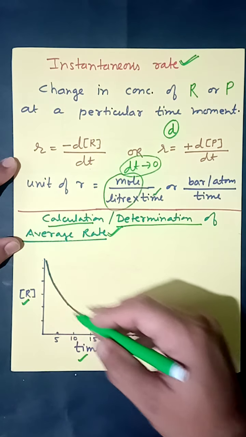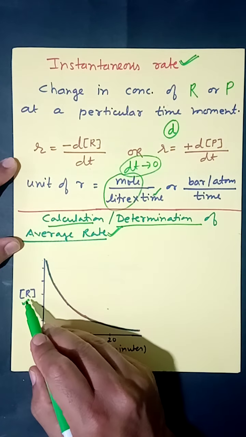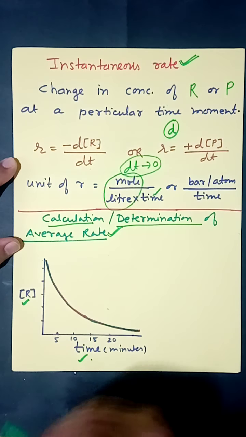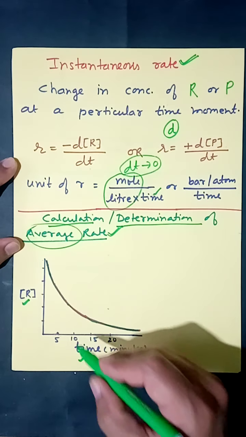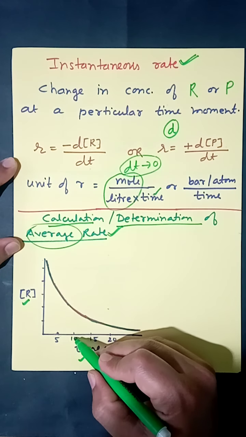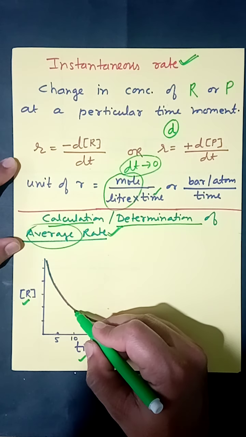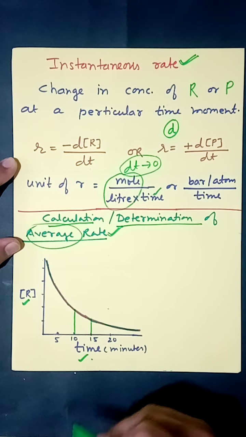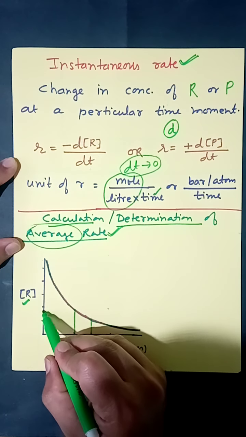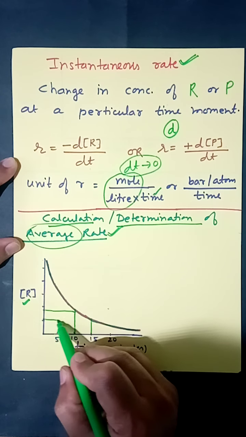In most chemical reactions we get this type of curve. It is a curve between time and concentration of reactant. Now suppose you need to calculate the average rate of reaction between 10 minutes and 15 minutes. Then you need to plot parallels at 10 minutes and 15 minutes on this curve and connect them on the y-axis, which shows concentration of reactant, like this.